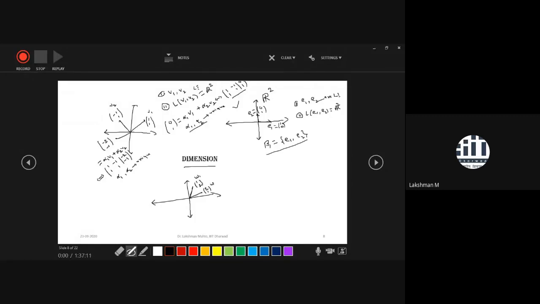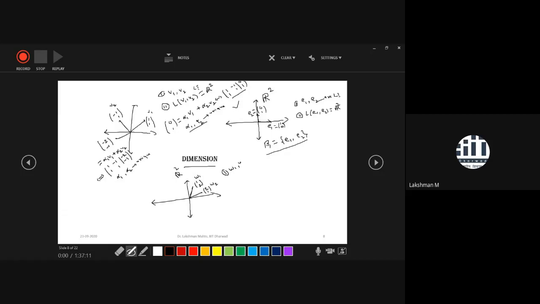So W1 and W2 again form a basis of the space R2. Why? Because W1 and W2 are not collinear.